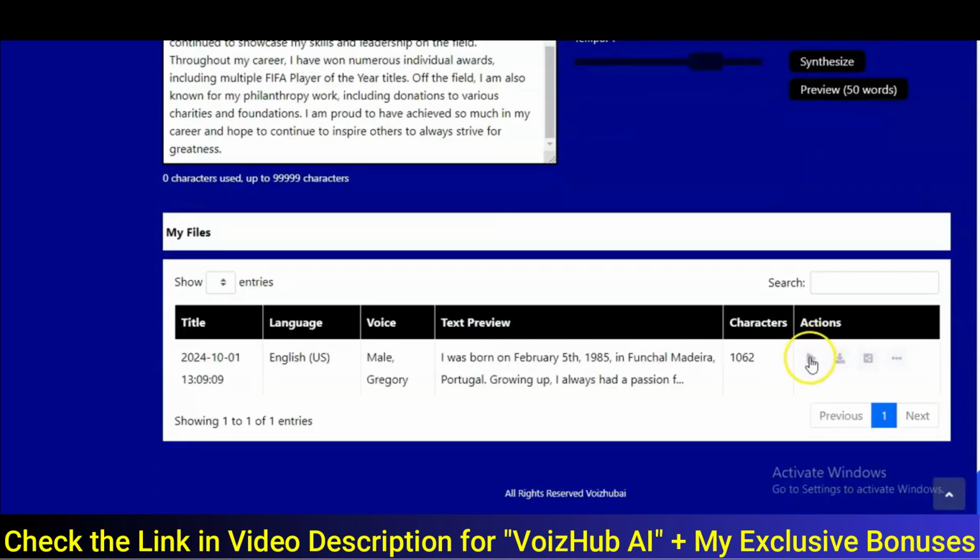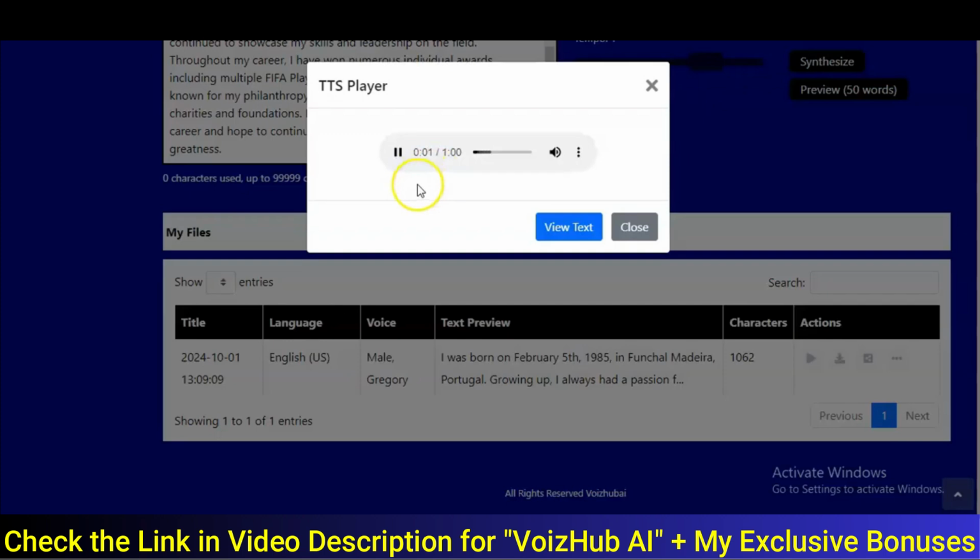I was born on February 5th, 1985 in Funchal, Madeira, Portugal.